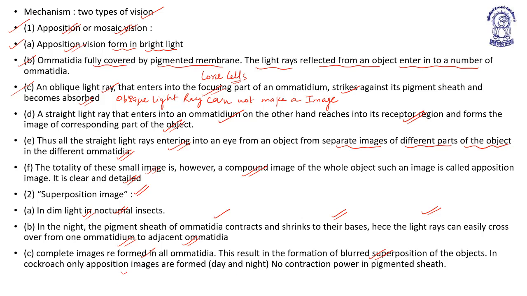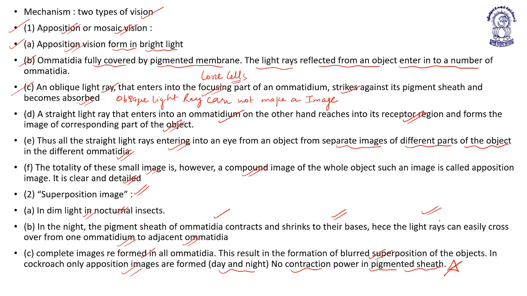In cockroach, only apposition images are formed, day and night, as there is no contraction power in the pigmented sheath. So in cockroach there is no superposition of image. There is only one type of vision, that is mosaic or apposition vision. Superposition of images is found in dim light in nocturnal insects.